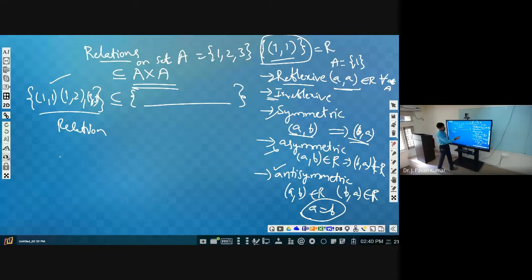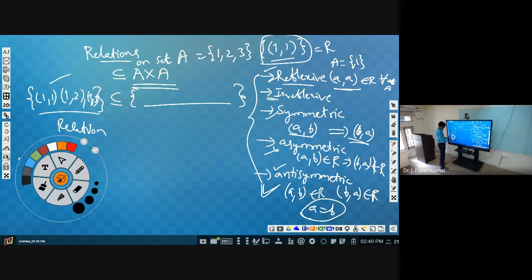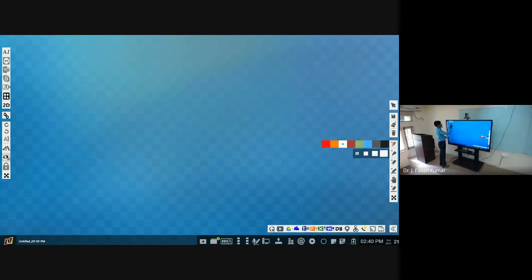So these are the properties which we have seen several times earlier with respect to relation: reflexive, symmetric, asymmetric, antisymmetric, and of course irreflexive as well. Out of these, consider the reflexive and antisymmetric properties. Let us say A consists of several elements, a, b, c, and so on.